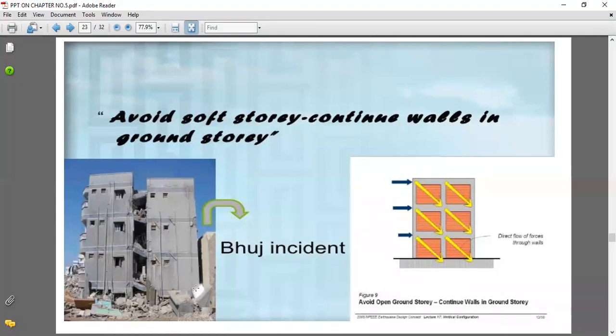Why? At that level only columns are there, and on these columns our first, second, third floors are built, and the ground story is useful only for parking.